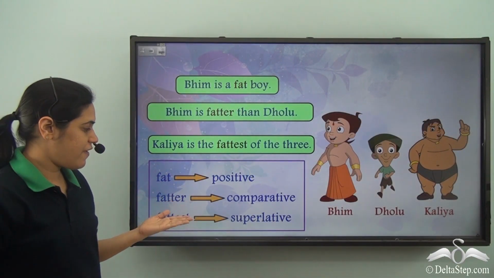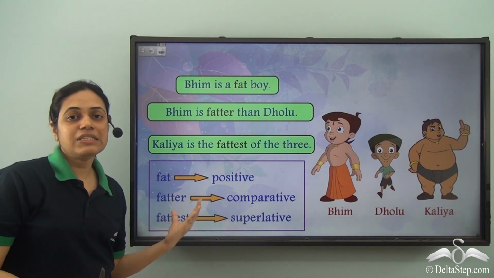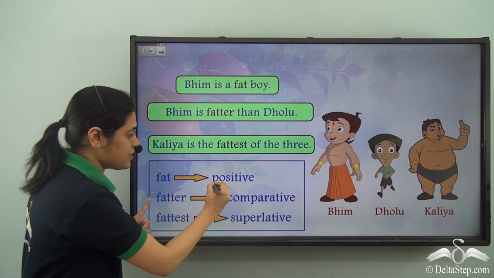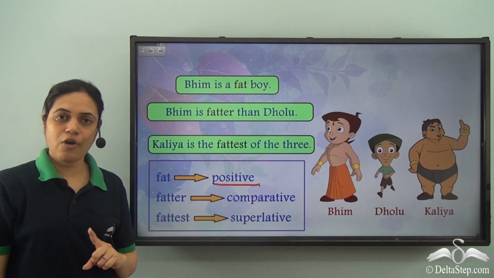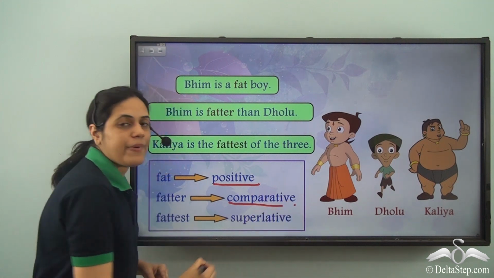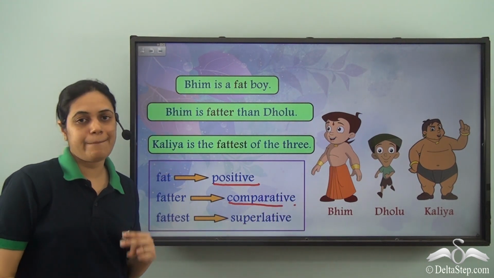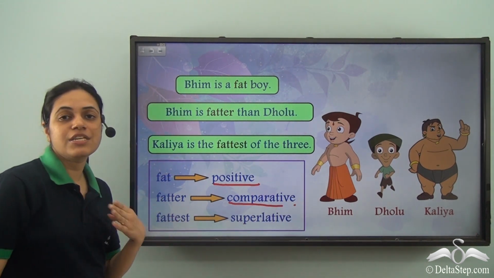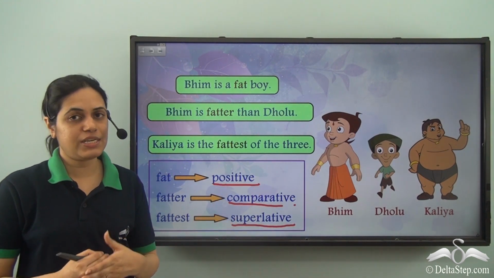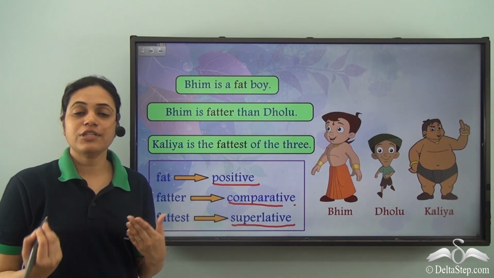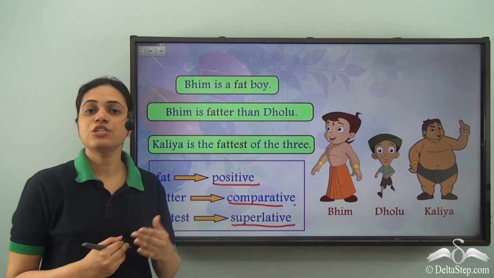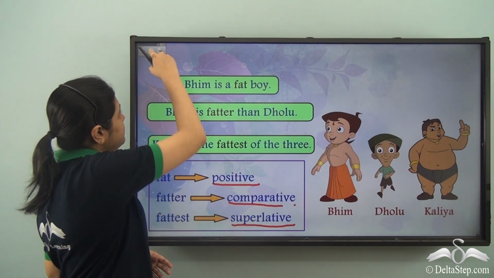So fat, fatter, fattest are the three different forms of the same adjective. Fat is the simple or primary form called the positive degree. Fatter is used to compare two people, the comparative degree, and fattest is used to compare more than two people. It is the superlative degree. So for the different adjectives, we have different comparative and superlative forms.